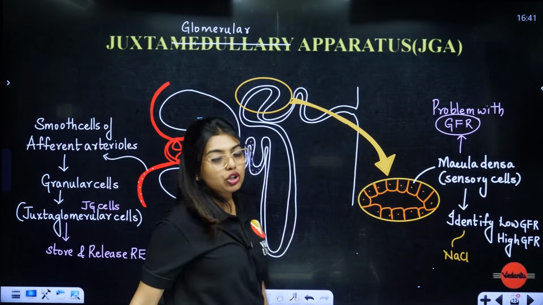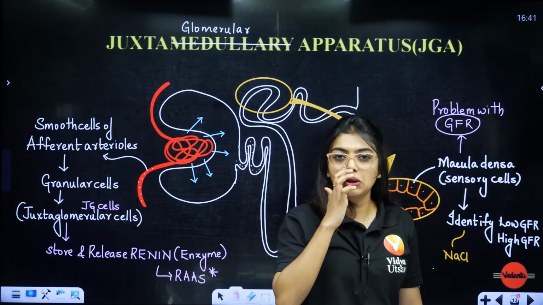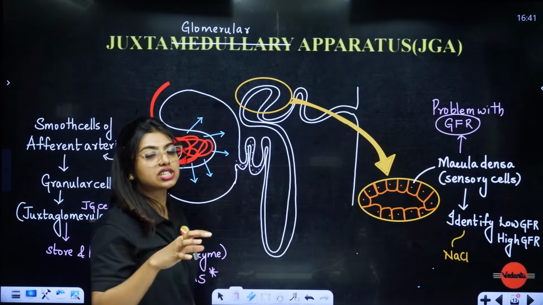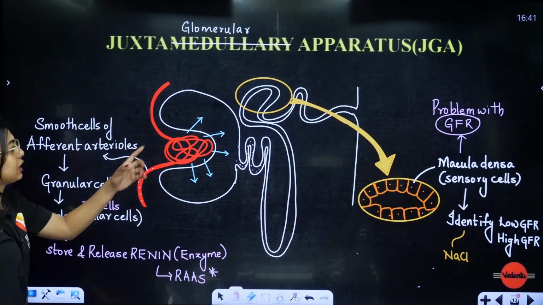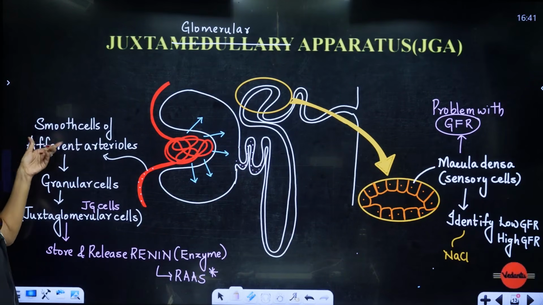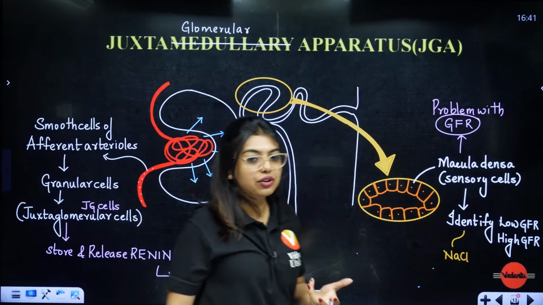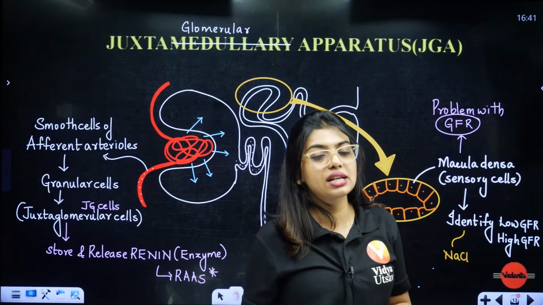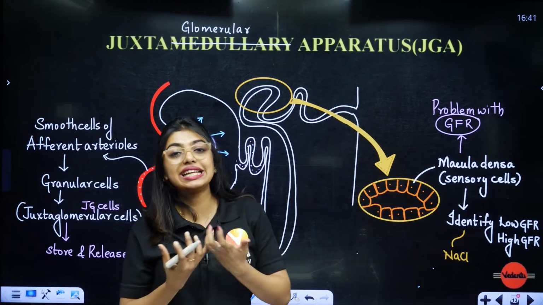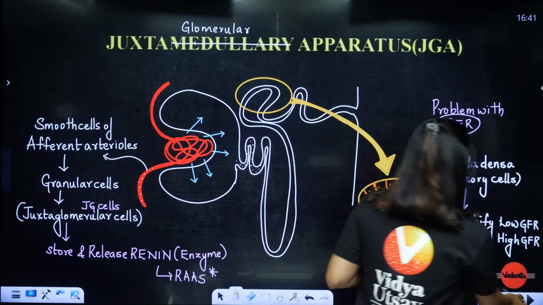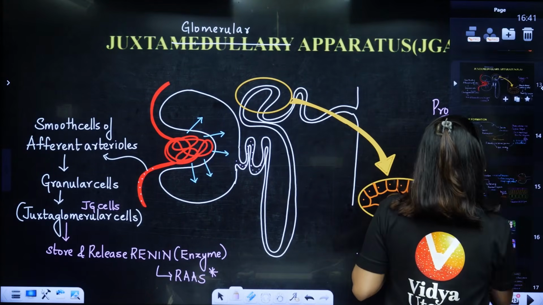We had a problem in the GFR, that is low NaCl or high NaCl, or low GFR, high GFR. And because of that problem, we activated the smooth cells of the efferent arterioles. We formed granular cells, and those granular cells are also called juxtaglomerular cells. They store and release renin. On the renin, students, I told you it is going to be utilized elsewhere.